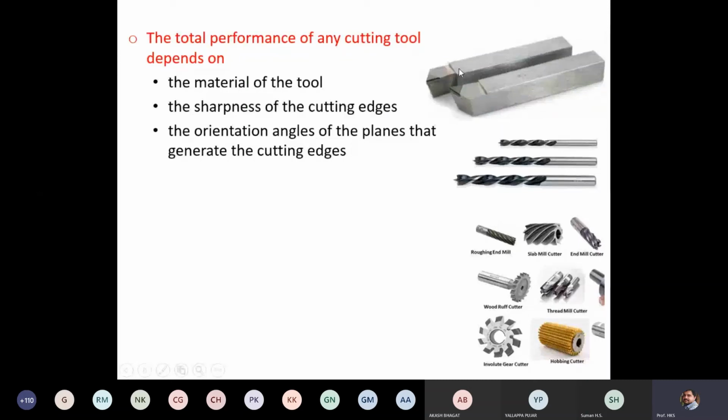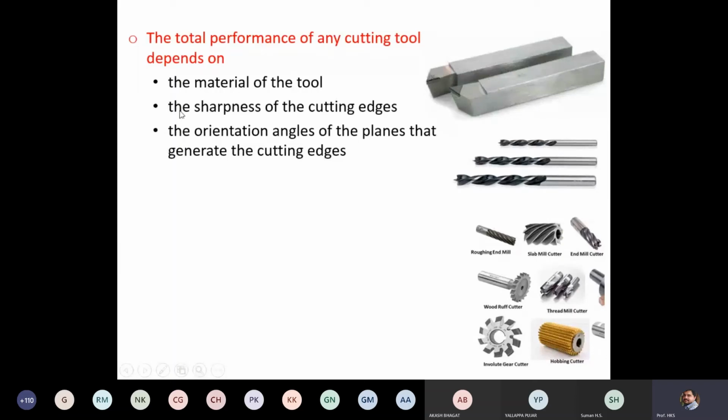So here this is a single point cutting tool. This is one edge, this end cutting edge. This is the major cutting edge. Here you can see the corner, or here you are going to get the nose. This is the nose, this is the major cutting edge, and this is the minor cutting edge, or end cutting edge.